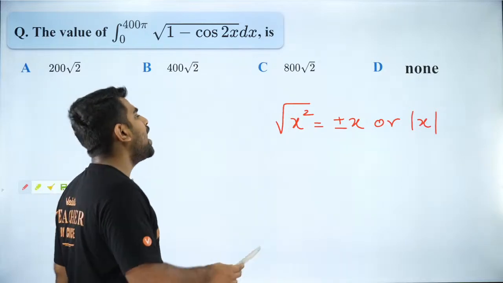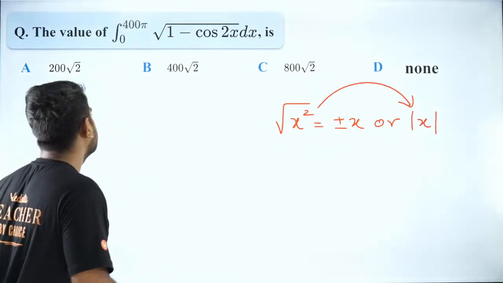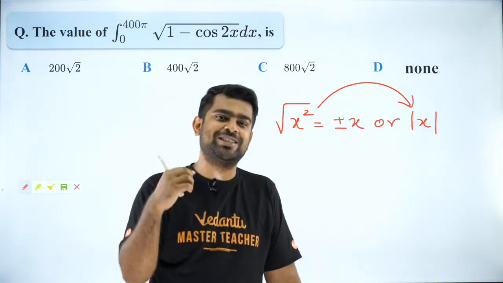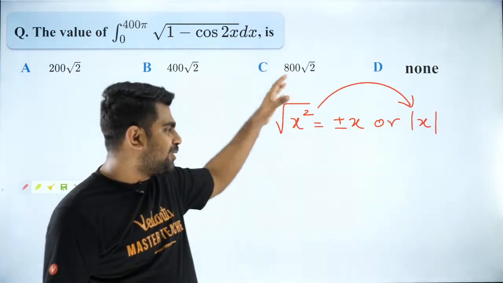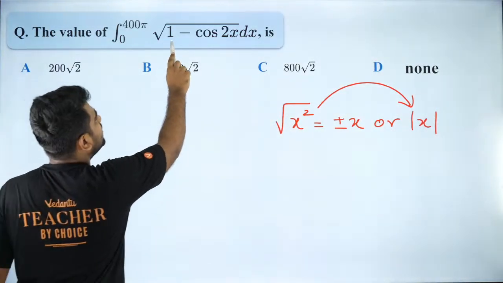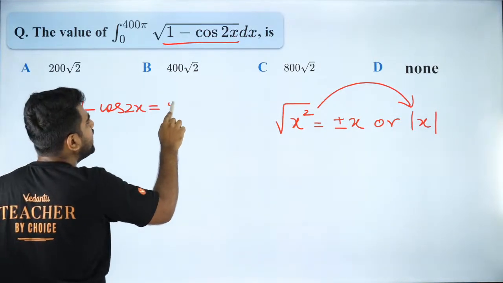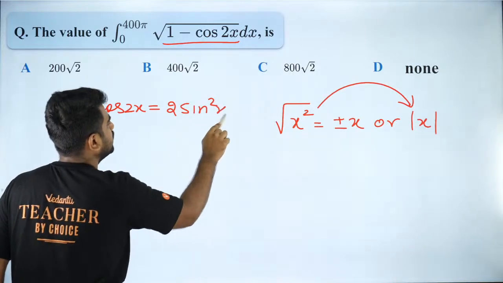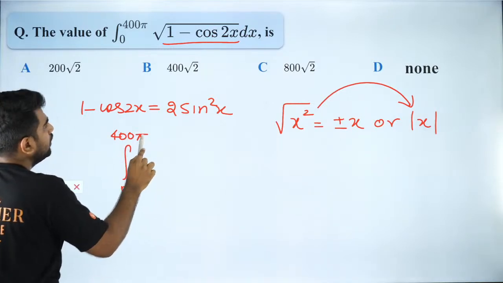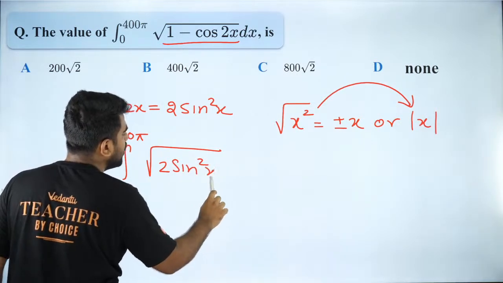So guys, you have to write it as mod x. That is the right way to do it. The reason why I'm saying this is, some of you will be thinking, sir, how is this related to this question? Guys, this is the most important step in this question. I'll show you why. Because 1 minus cos 2x, from trigonometry, we know that it is nothing but 2 sine square x. So I can write it as integral 0 to 400 pi and I can write it as root of 2 sine square x.